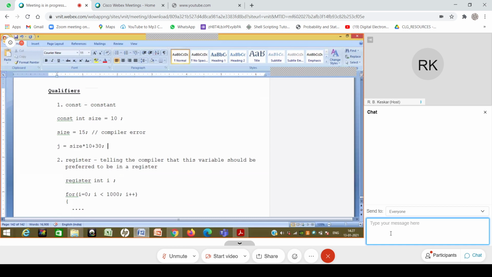So it can figure out over here that the value of j at this point is going to be 130, so it can just replace j with 130. Not only that, wherever j is used later on, it can replace j with 130, given the condition that j is not updated before that. So all the uses of j after this point, before it gets updated next, can be changed to 130. These are the optimizations, because they save time at runtime.